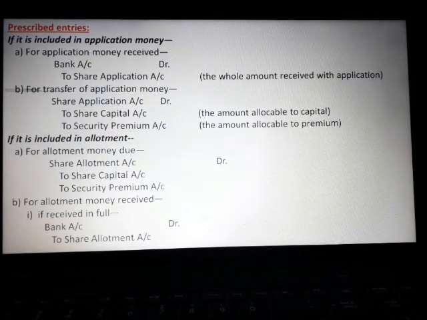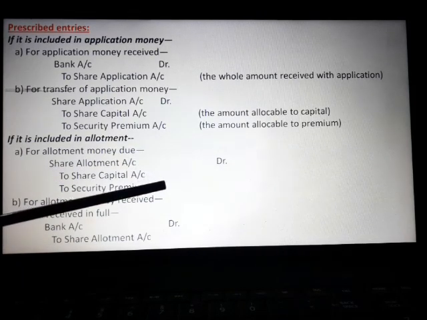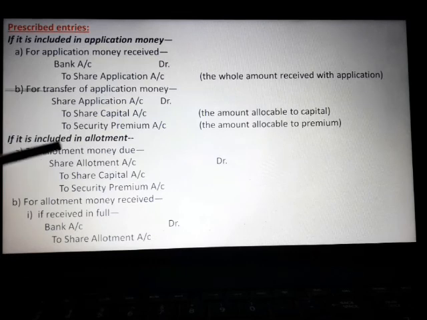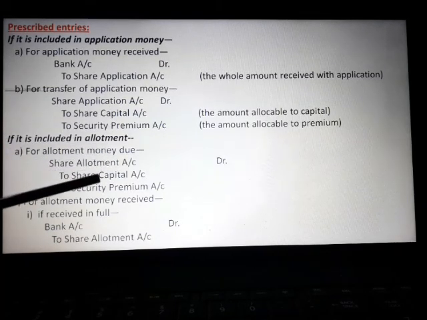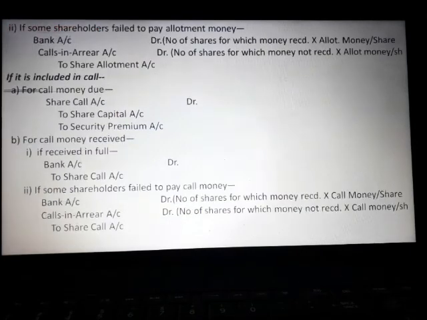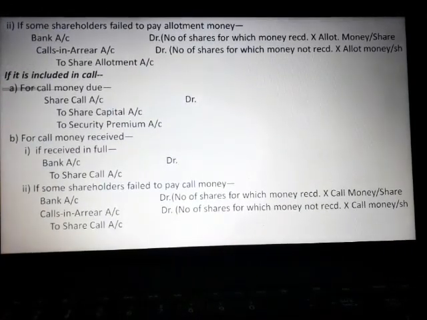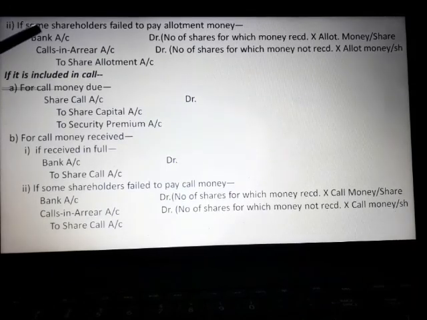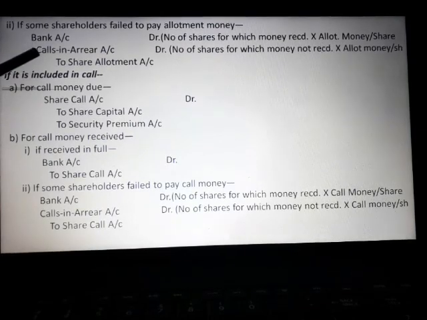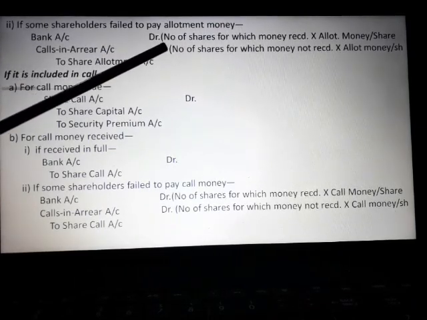If the premium is included in allotment, then for allotment money due, share allotment account debit, to share capital account, to securities premium account. Just to compare these two entries, the share application account is replaced by the share allotment account only. The credits remain the same. For allotment money received, if received in full, bank account debit to share allotment account. If some shareholders fail to pay the allotment money, then for what we have actually received the bank account will be debited, and for the amount not received, calls in arrear account will be debited.